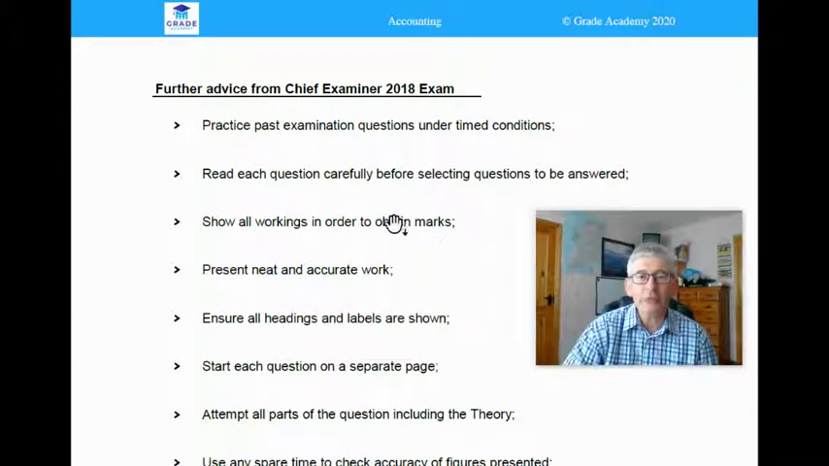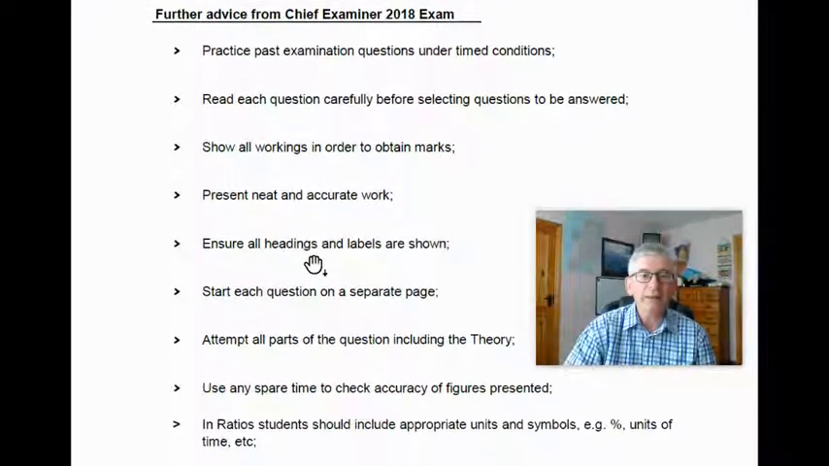Read each question carefully before selecting questions to be answered. Show all your workings in order to obtain marks. You can't be penalized for poor workings, so always show your workings. Even if you think they look scattered, show them. You should always show them. And as much as possible, present neat and accurate work. Ensure all headings and labels are shown.